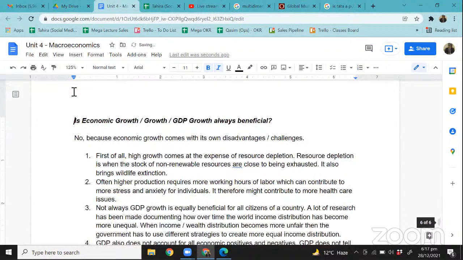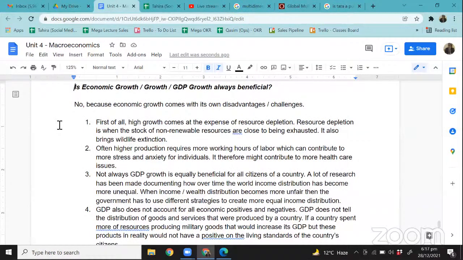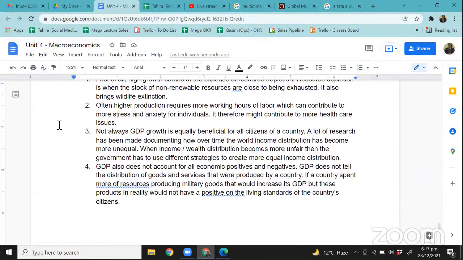So due to all these reasons, we do have reasons to believe that the economic growth rate is not always beneficial, or we can also say that the economic growth rate is not always showing us the accurate picture, right? When that happens, what is it that we have to look at? When growth is not showing us a very accurate picture, then what should we look at? That is known as development, and that is what takes us to the next thing: what is development and why is it important for us to measure development.